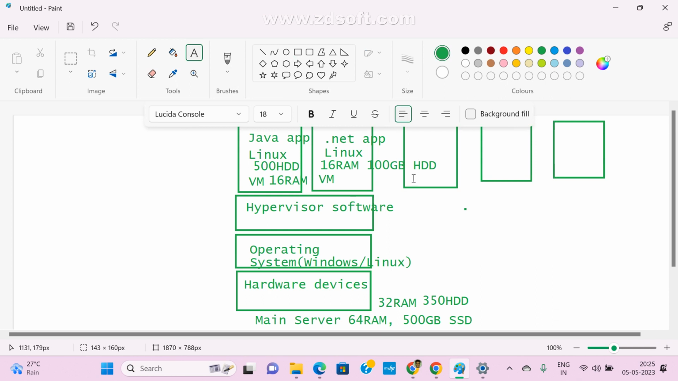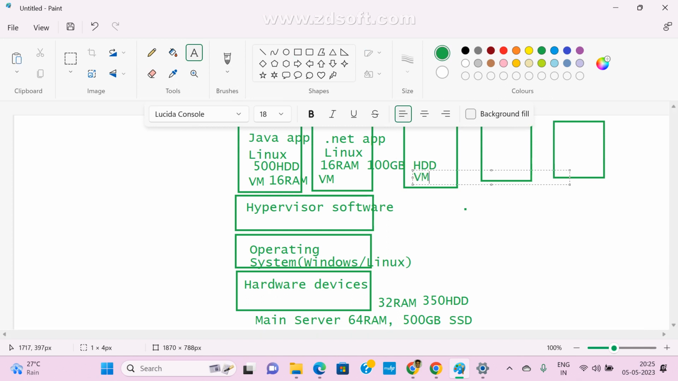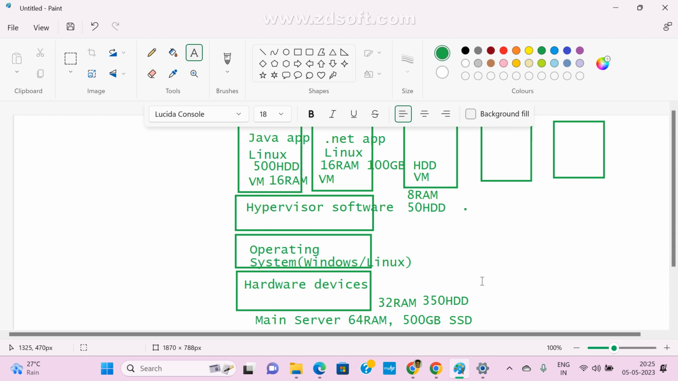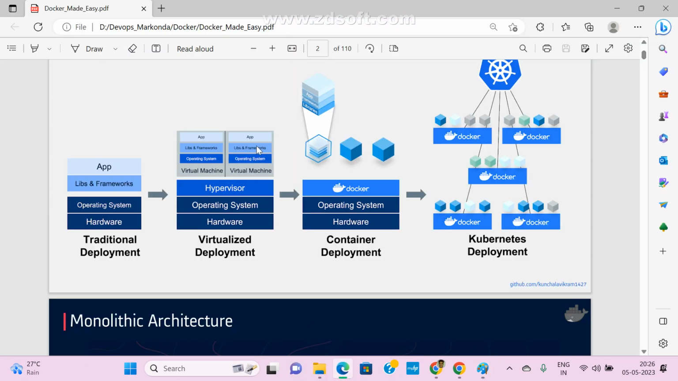Now, this is also one VM, right? If you want to create one more VM, for this VM also we need to share some resources. For example, for this one I gave 8 GB RAM and also 50 GB hard disk. Like this we need to share. If you want to create 10 or 15 servers, this is also a very big headache in real time. Like this we can create many servers. These are the virtual machines.